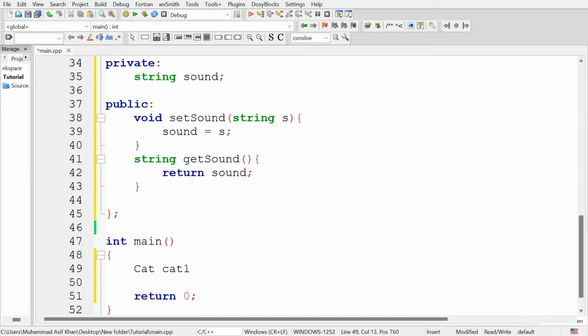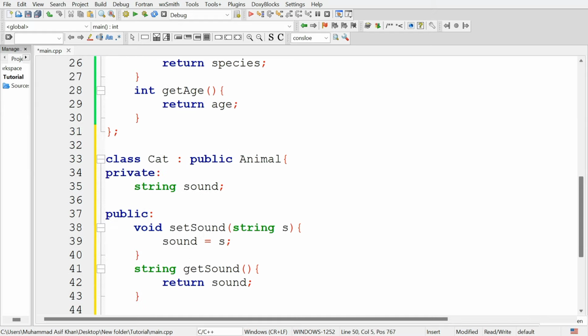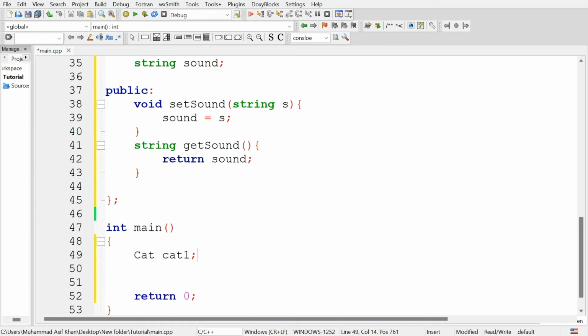So name this cat1, and see here there is no attribute for name and species, but still this cat class is inherited from the animal class, so we are able to use the name, species and age attributes of the class, and the getters and setters methods related to these attributes.